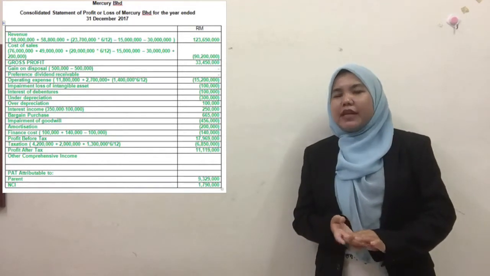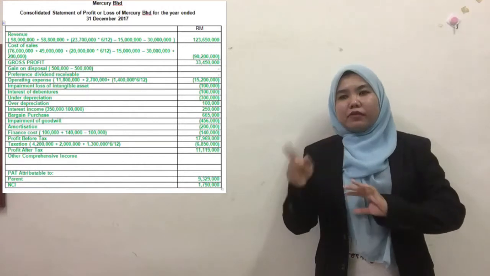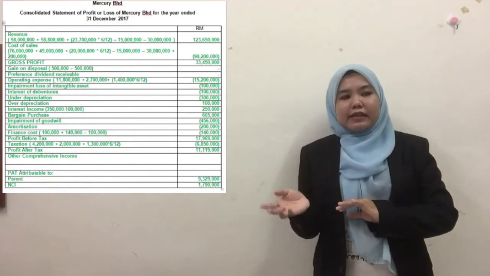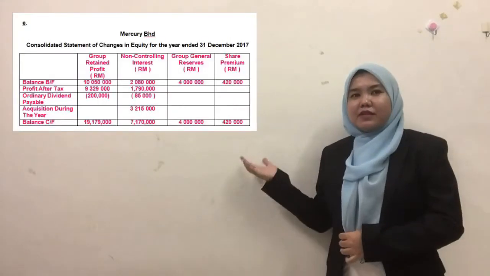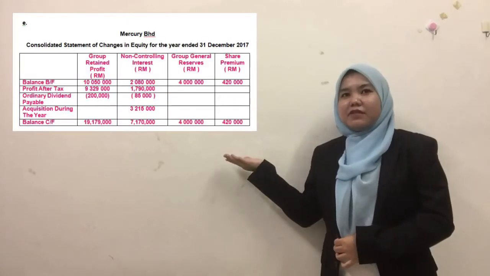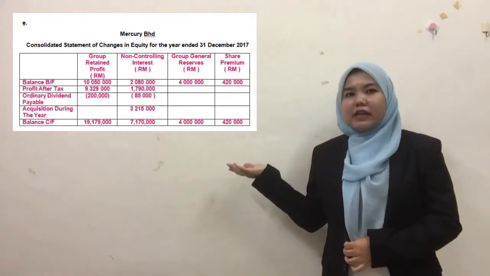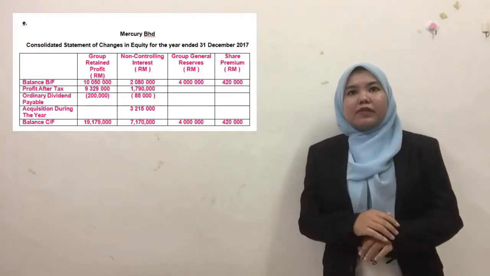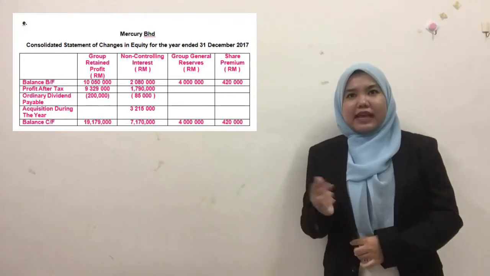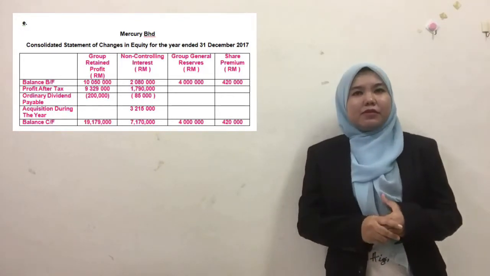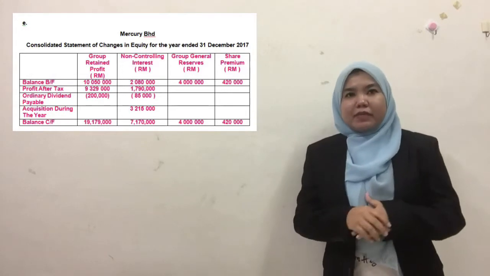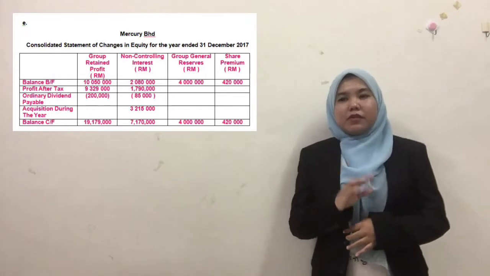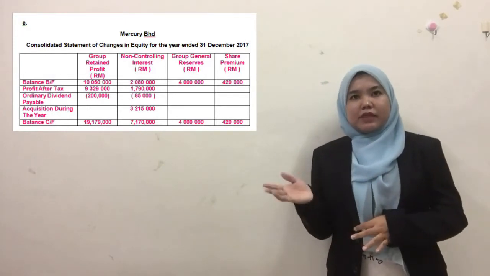11.119 million. The profit after tax we attribute to the NCI and the parent. This is the consolidated statement of changes in equity for the year ended 31st December 2017. Profit after tax of RP and NCI was transferred from the profit attributable to parent and NCI. Since Mars was acquired during the year, the amount of 3.21 million was transferred from the schedule of Mars.